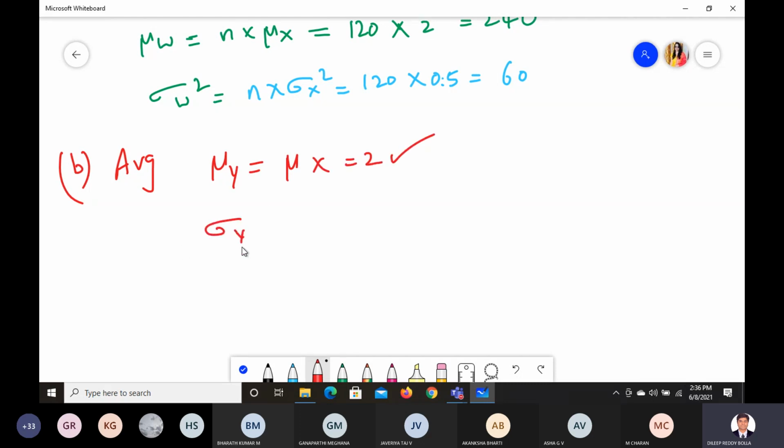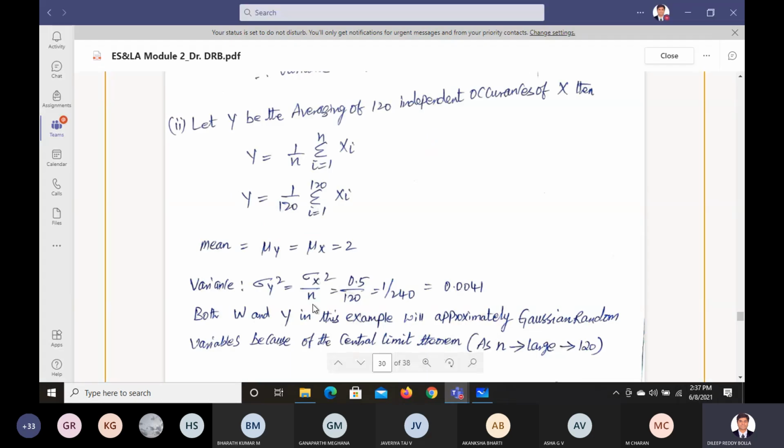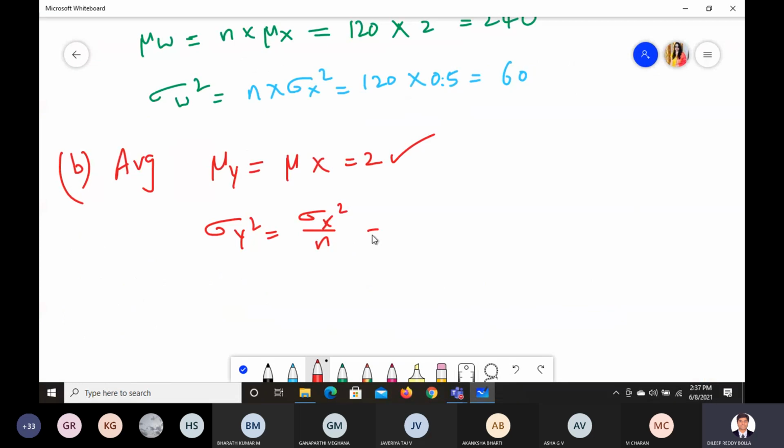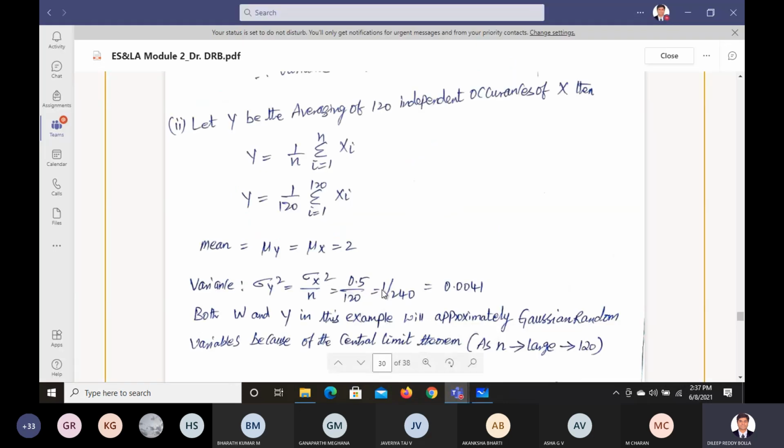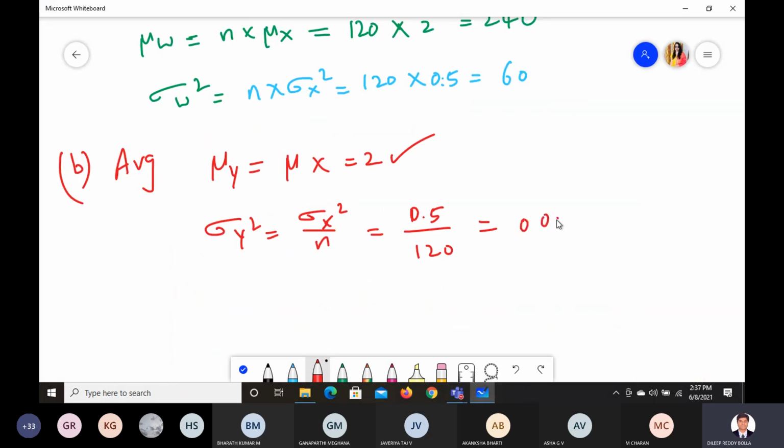Now what about sigma y square? Sigma y square is actually sigma x square divided by n. So sigma x square by n. Sigma x square is 0.5, n is 120. So 0.5 divided by 120, which is a very, very nominal number. So 1 by 240, which will be approximately 0.0041. So this will be 0.0041.